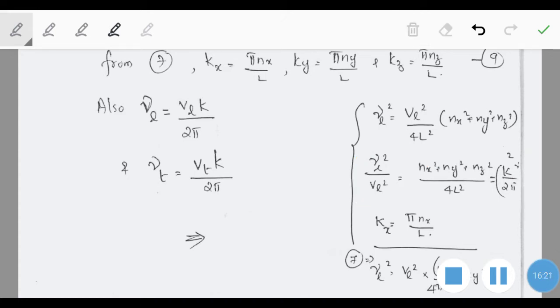Comparing this equation, we get the different components: the first term, kx, will be equal to π into nx by l.